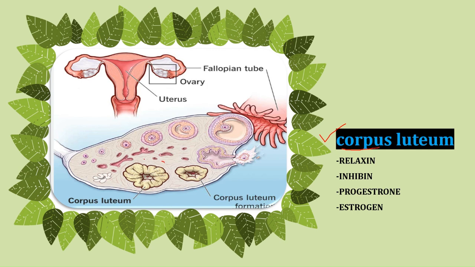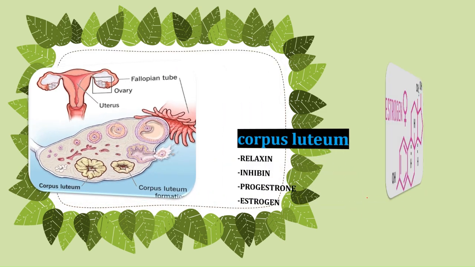Now we'll study the hormones one by one. So we'll talk about corpus luteum, estrogen, and HCG. So first we have the corpus luteum. As we all know, luteinizing hormone is responsible for the initiation or formation of the corpus luteum, and the maximum activity of the corpus luteum is on the 8th day and the 23rd day of the menstrual cycle, and this is very important. And the corpus luteum secretes relaxin, inhibin, progesterone, estrogen. Okay, so remember this. It secretes relaxin, inhibin, progesterone, estrogen. And it also secretes progesterone.